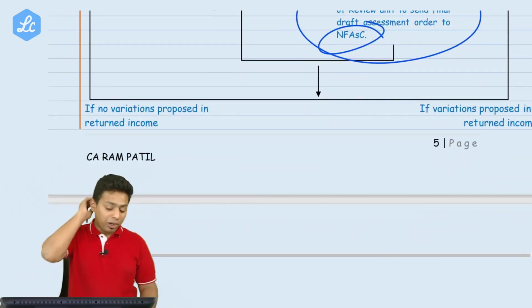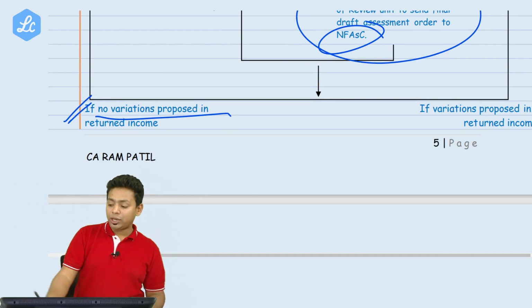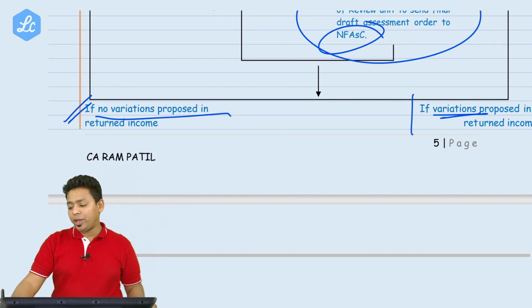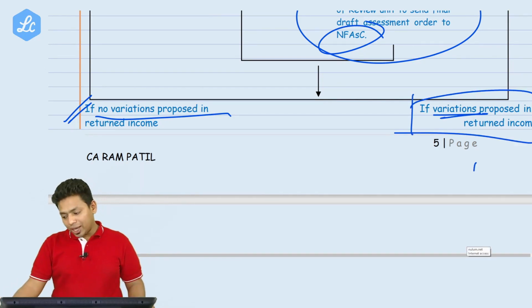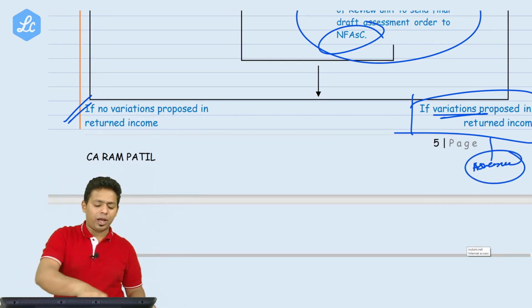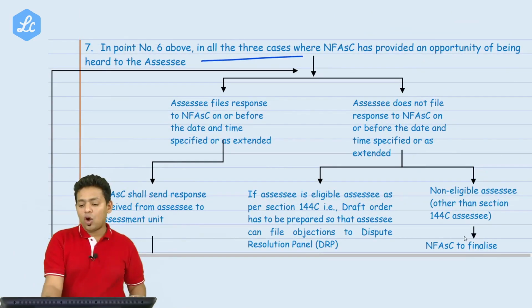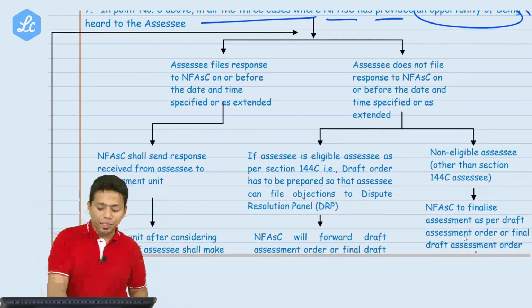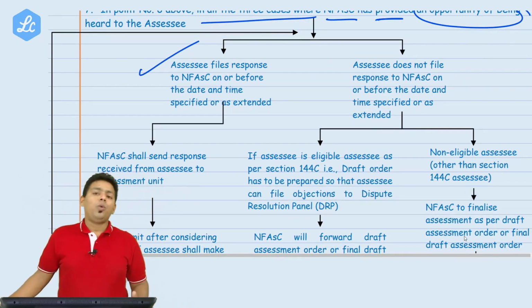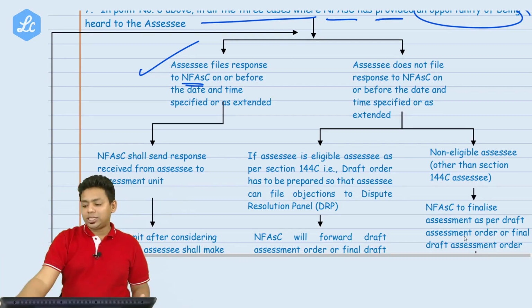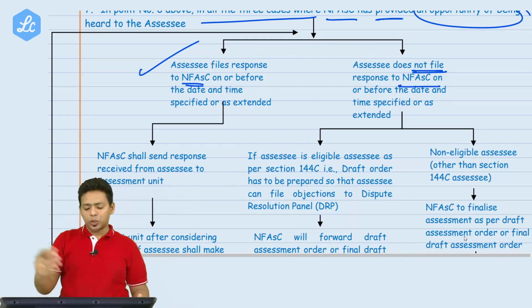Now the new assessment may be proposed with no variation, or it may be proposed with a new variation. You tell me, whenever a new variation happens, don't you think the assessee should again be given an opportunity of being heard? Here, when there is no variation, there is no requirement of another opportunity of being heard. But in all the three cases where NFSC has to provide an opportunity of being heard to the assessee, the assessee may file a response to the National Faceless Assessment Center, or the assessee will not file the response. So one is file the response, the other is not file the response.